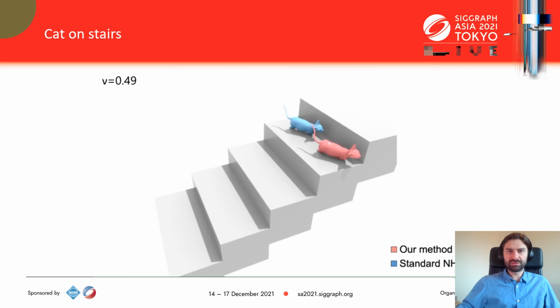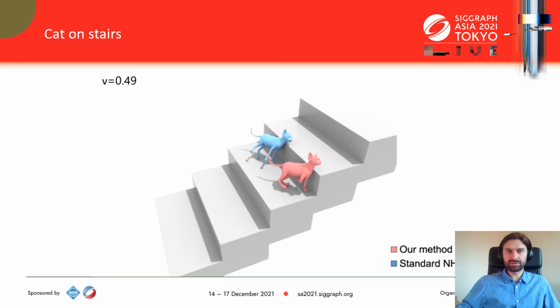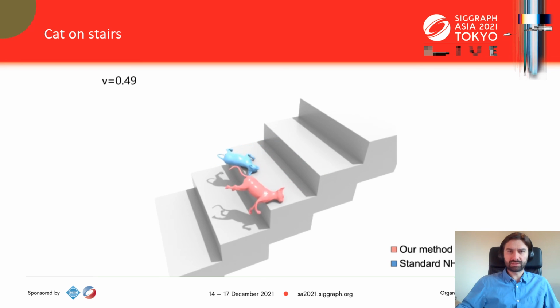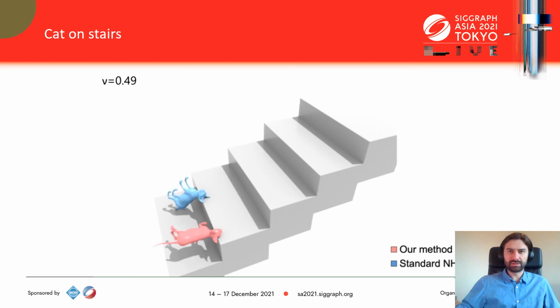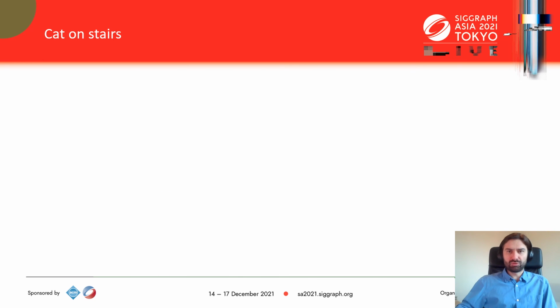Finally, we used our method for scenarios that are more common in computer graphics and much lower Poisson ratio. Here you can see a cat model falling down some stairs. Collisions are implemented using a simple penalty approach for now, and for more examples, please consult the paper and the accompanying video.